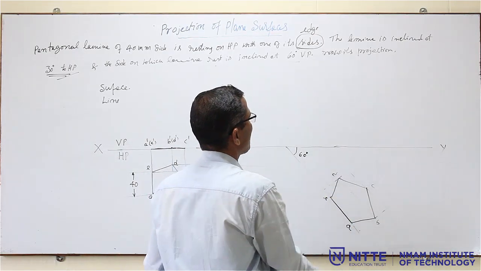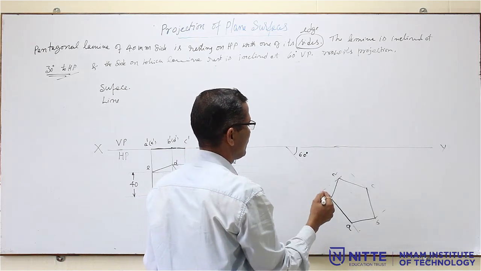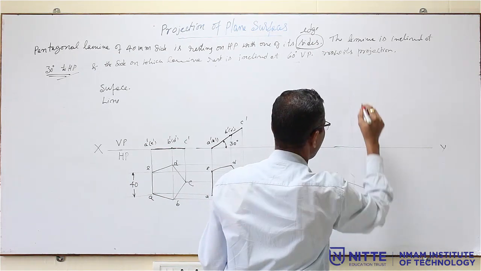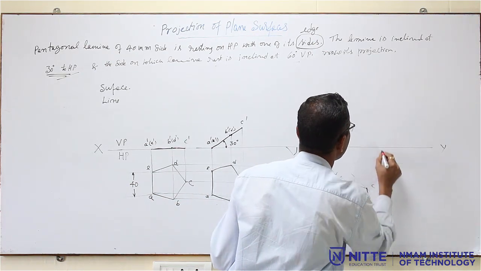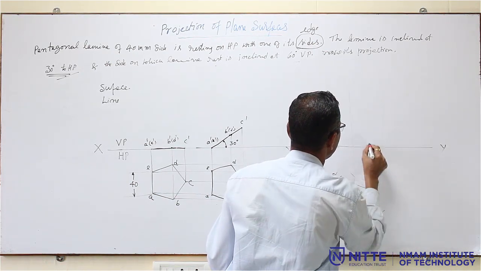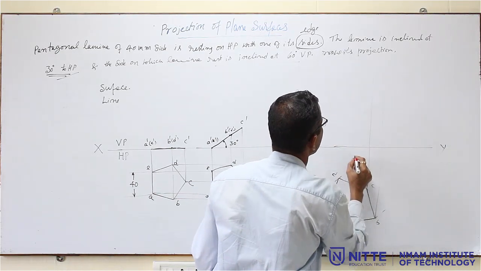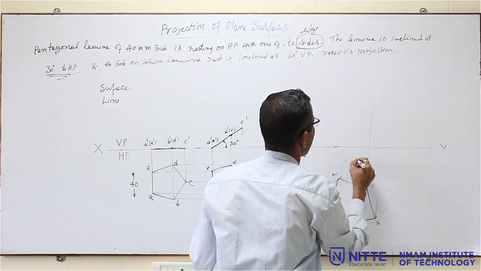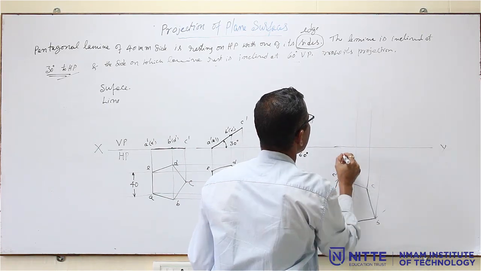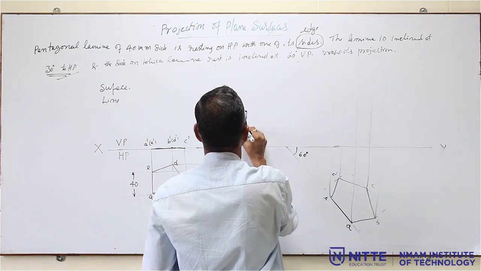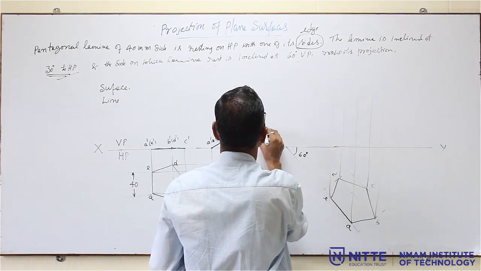Now you have to project all the points up, draw the vertical light lines: A, C, then D and E.